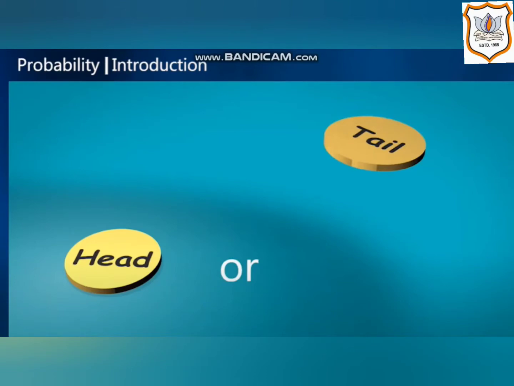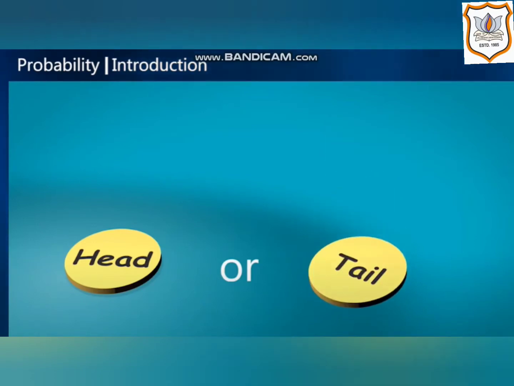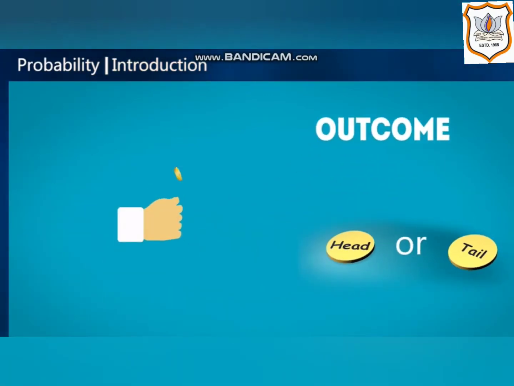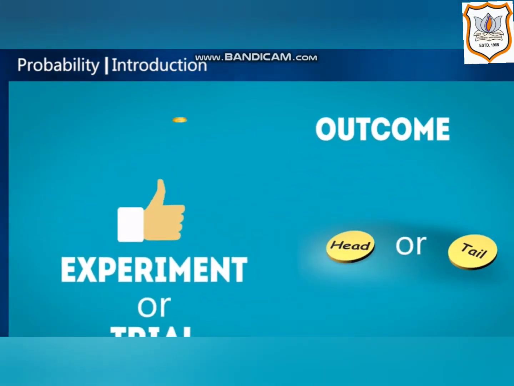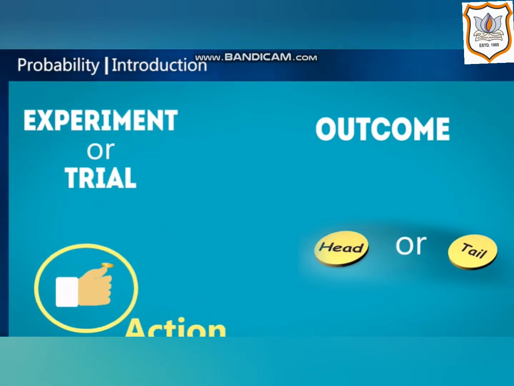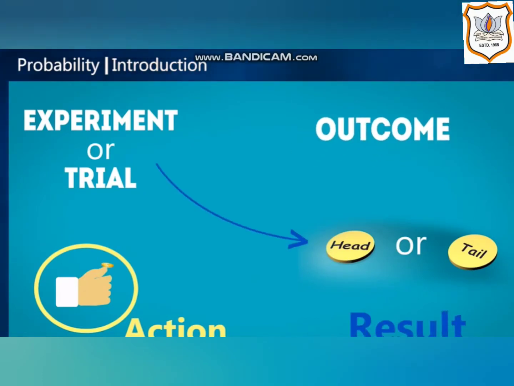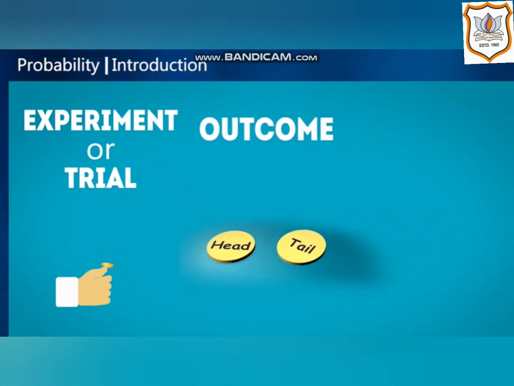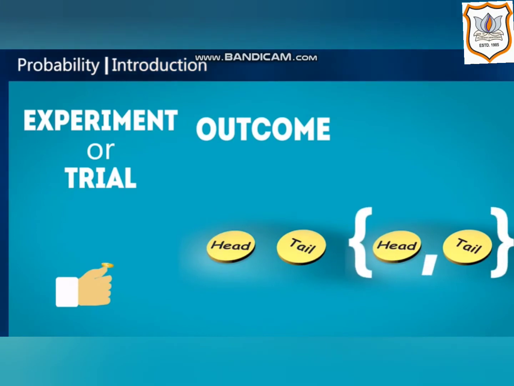Probability introduction. If we are tossing a coin, we get a head or a tail. What we are getting, head or a tail, is an outcome. Here the person is experimenting, or a trial. If the action is tossing a coin, we get the outcome head or a tail. We have the experiment, and the outcome equals head and tail.